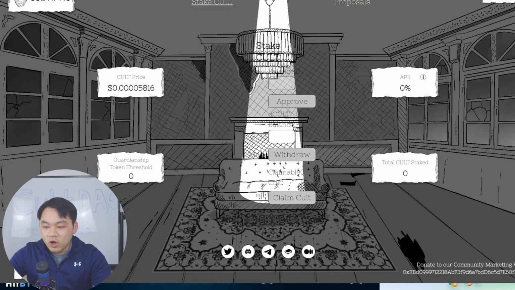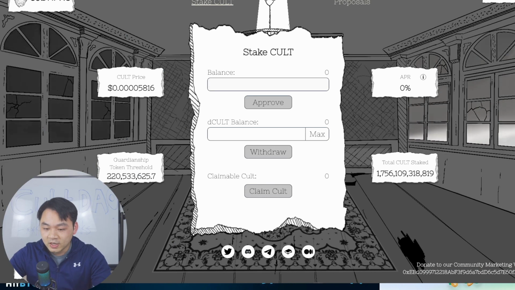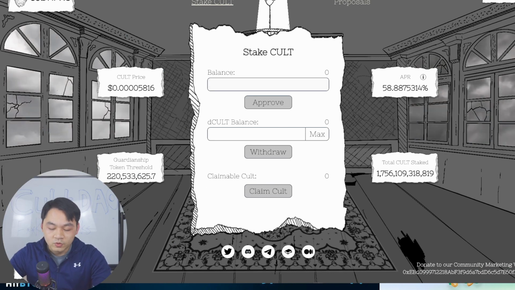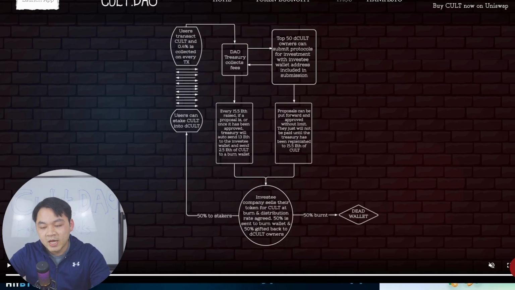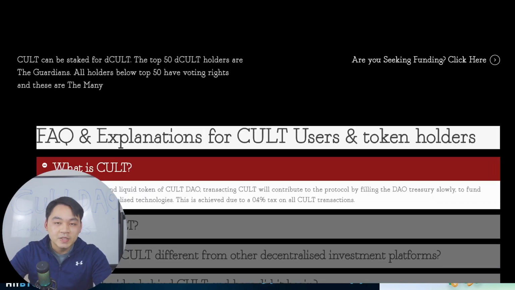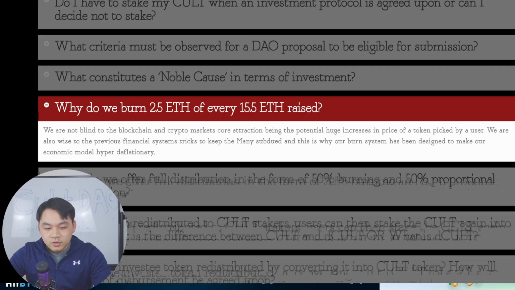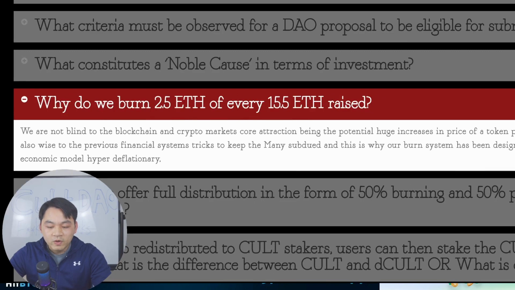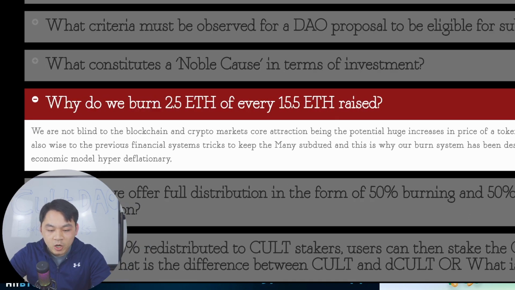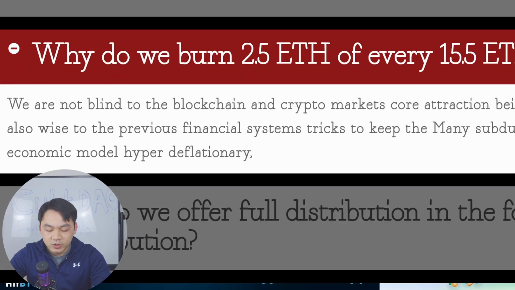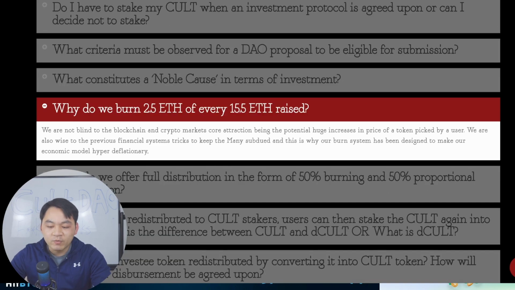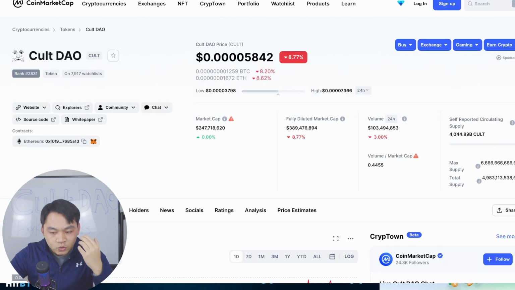If you want to stake CULT, you just need to connect your wallet and then approve it like you do on Uniswap. Let's go to the frequently asked questions. I'll explain why they designed this burn mechanism. So here's the answer: why do we burn 2.5 ETH of every 15.5 ETH raised? Basically, they want to create a hyper-deflationary economic model. By forcing every investment to burn a certain amount of tokens, they create scarcity, which definitely drives the price up.